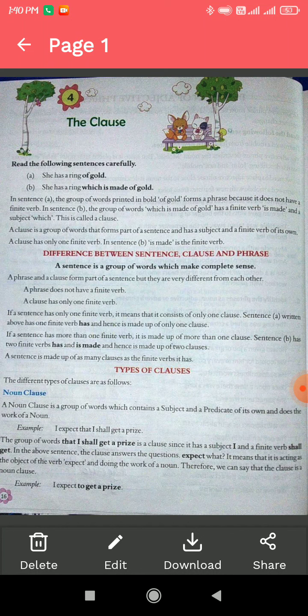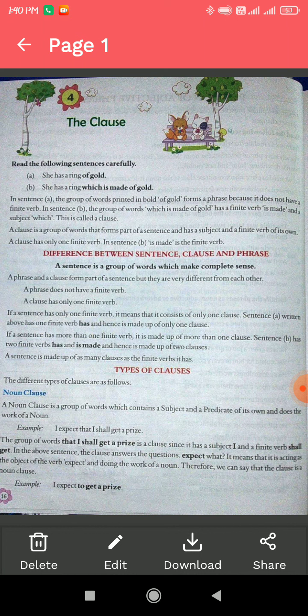Now, the most important point, the difference between sentence, clause and phrase. Earlier we had discussed what a sentence is. A sentence is a group of words which makes complete sense. Here, a phrase, a clause. What is the difference? Let's see. A phrase does not have a finite verb. I already explained that a phrase does not have a finite verb, whereas a clause has only one finite verb.